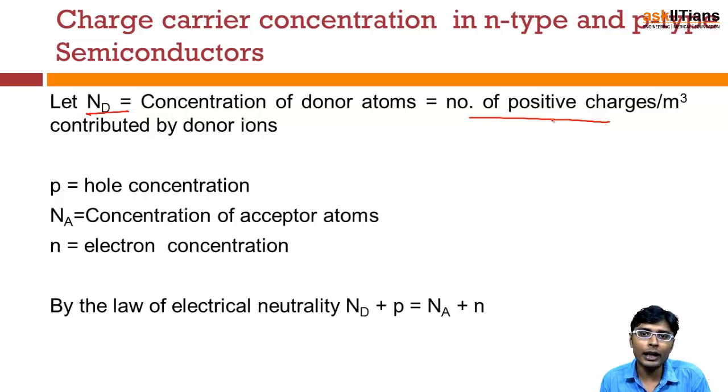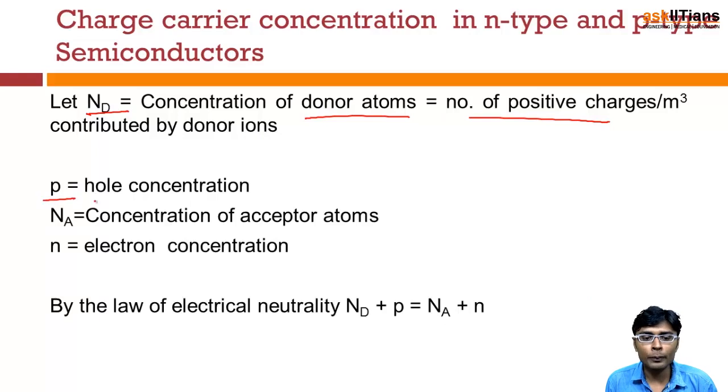They have an excess number of electrons and are ready to be paired with the neighboring silicon atoms. Therefore we assume the charge of a donor atom as positive. So ND is the concentration of donor atoms, equal to the number of positive charges contributed by the donor ions.